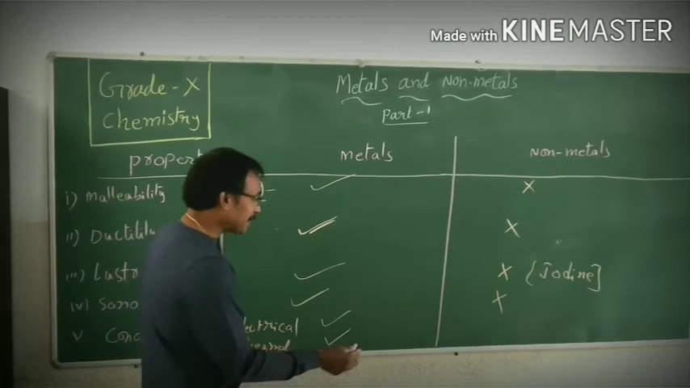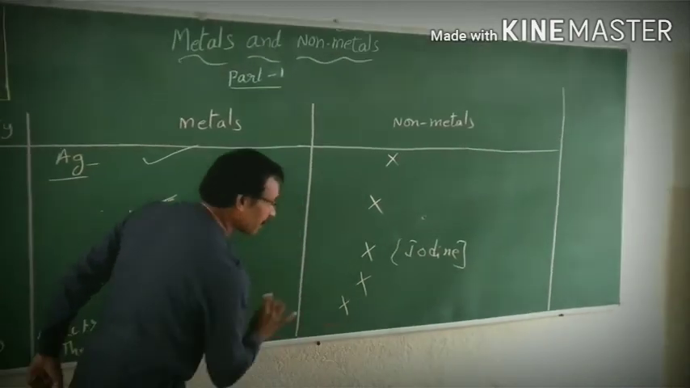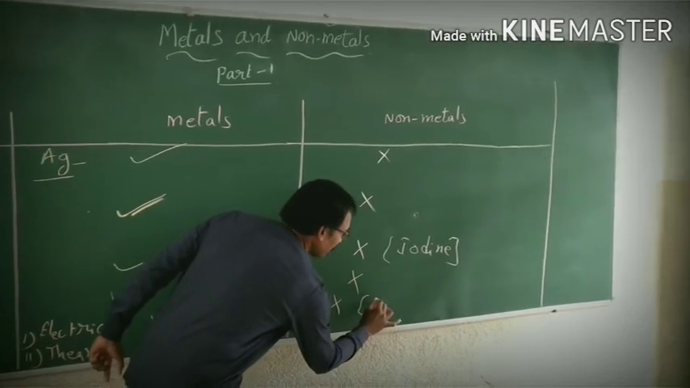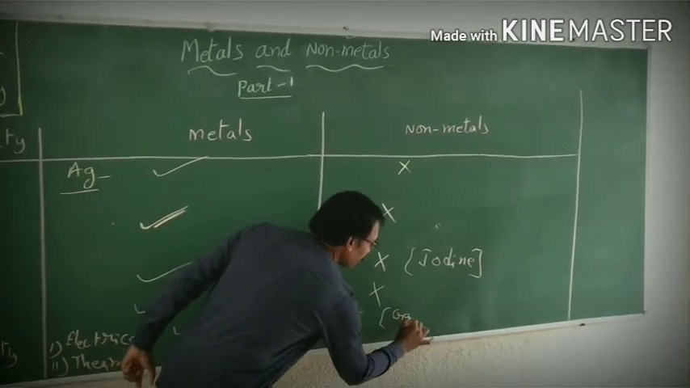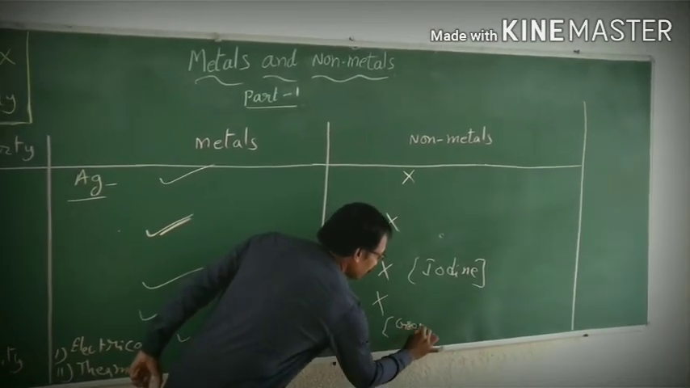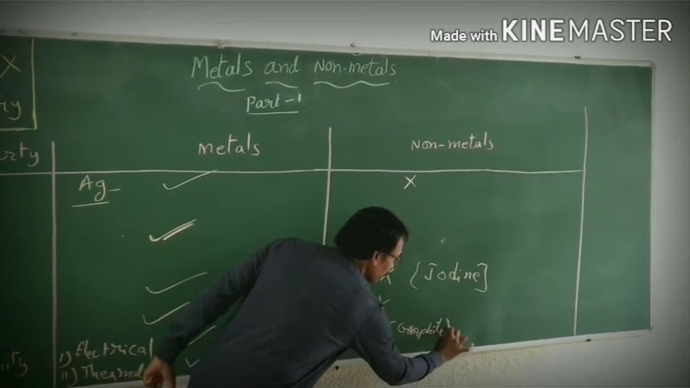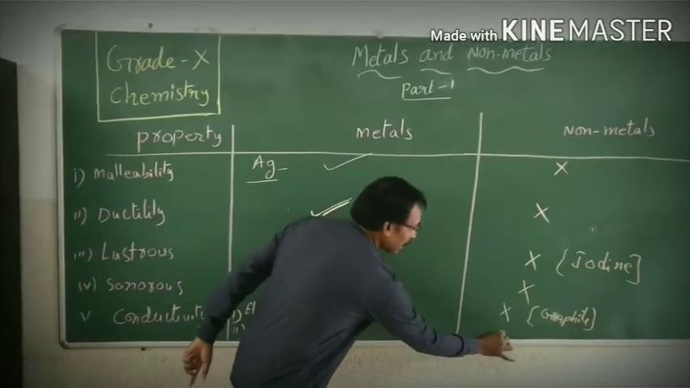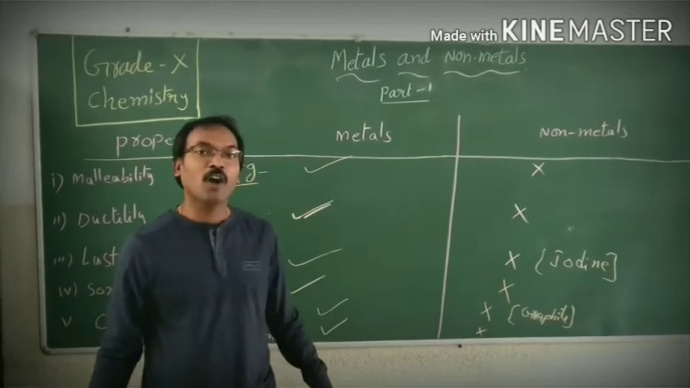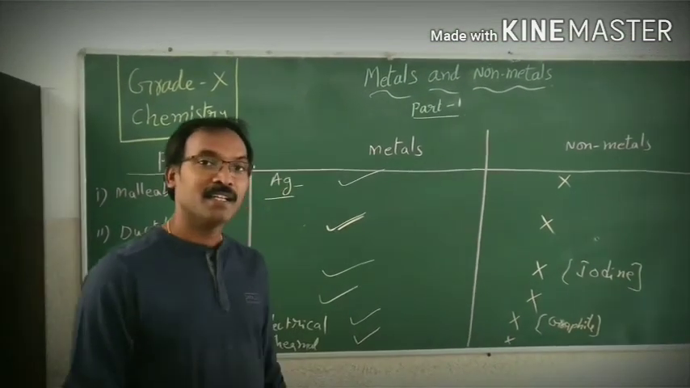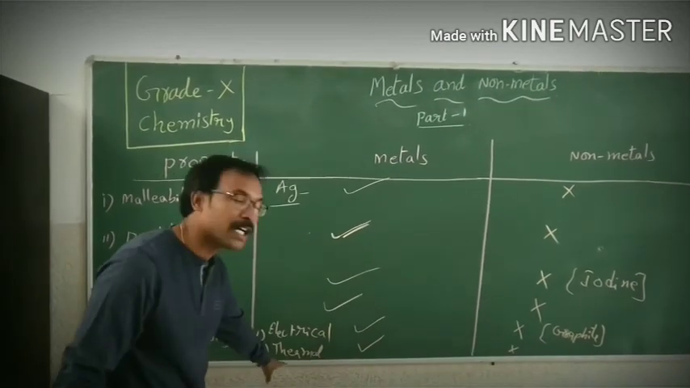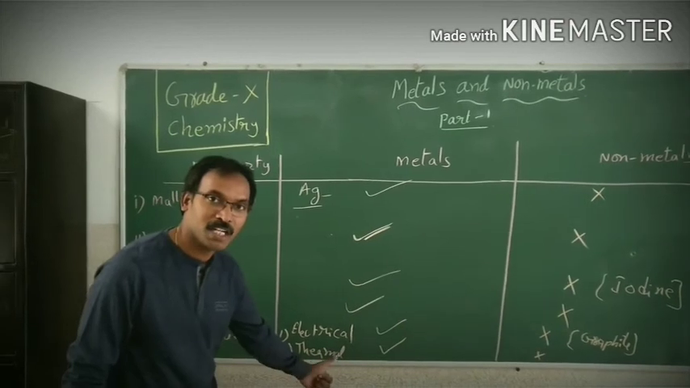Okay, so except for graphite, this electrical conductivity is not there for the rest, except carbon. Carbon in the form of what is that? Graphite. It is a good conductor of electricity. And when it comes to thermal conductivity, no non-metal conducts thermal energy. Okay, children?